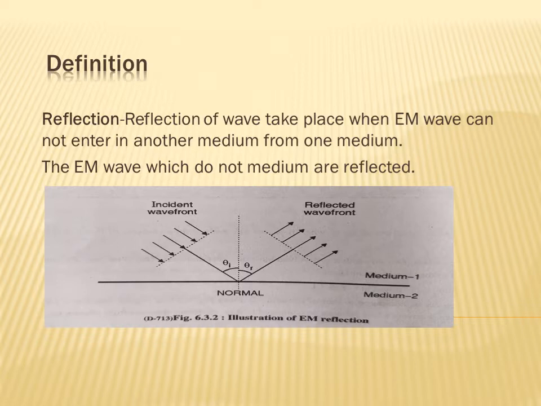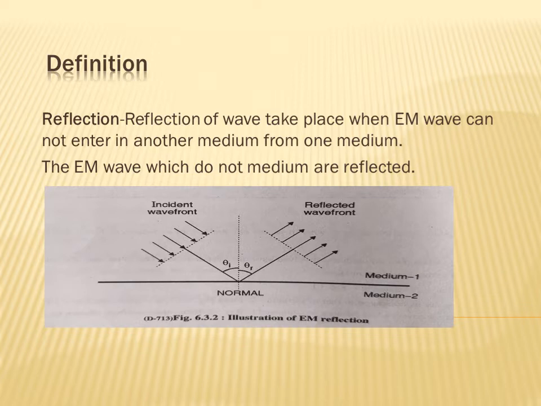So see in the figure, the incident electromagnetic wave which does not enter the second medium gets reflected. There are two media. In the second medium, this electromagnetic wave cannot enter, so it gets reflected from the same medium.